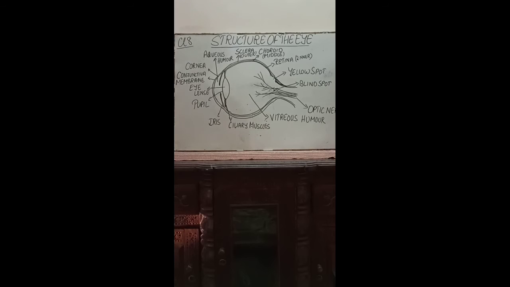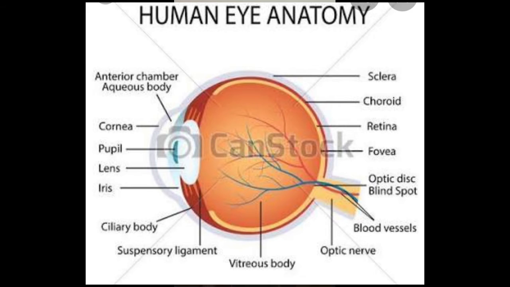Now students, we shall see here the structure of the eye. The first sense organ which we shall discuss is the eye. Eye, as you know, is a delicate organ which needs a lot of care, and so we need to understand the different parts of the eye, the structure of the eye in detail. Now this is the structure of the eye.